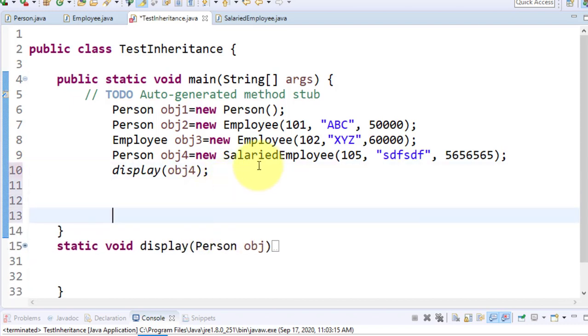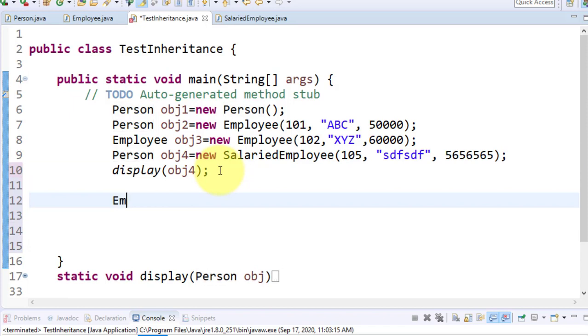Look here. I declare Employee obj5 is equal to obj2.